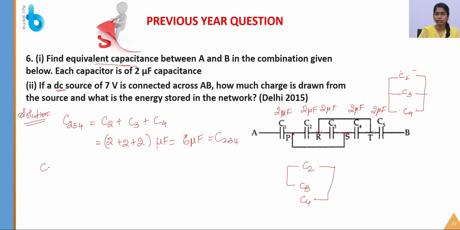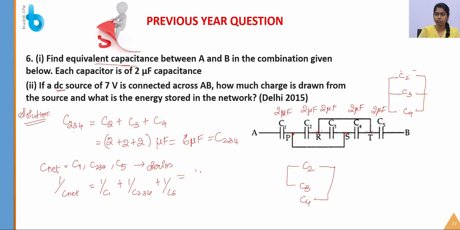So what is the value for the net capacitance of the entire circuit? C2, C3, C4 are in series with C1 and C5. So these capacitors are in series, and you have to use the formula 1 by C1 plus 1 by C2,3,4 plus 1 by C5. Let's solve this.